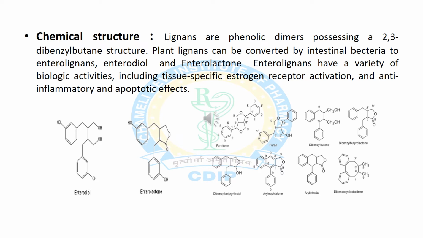Now we will discuss chemical constituents which are present in lignans. These are phenolic compounds and they have a dibenzyl butane ring in their structure. Lignans can be converted into different types of compounds like enterolignans, enterodiol and enterolactone by the presence of intestinal bacteria, and they have different types of biological activities like specific estrogen receptor activation and anti-inflammatory activity.